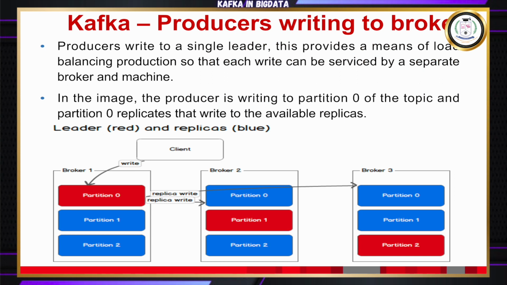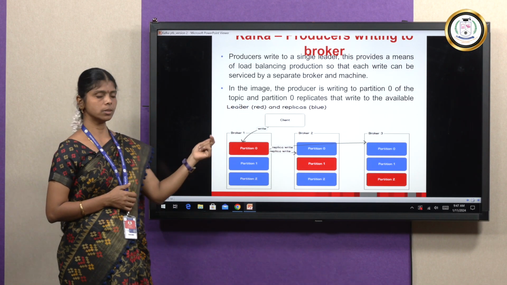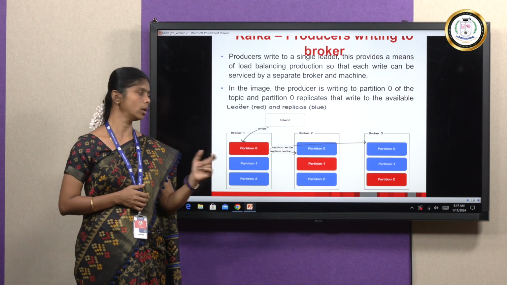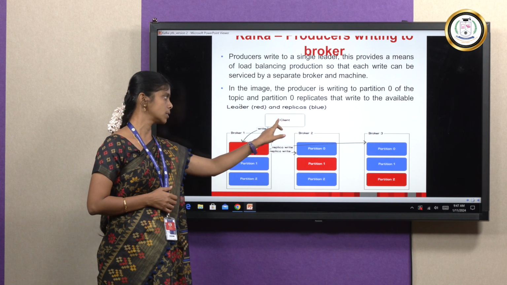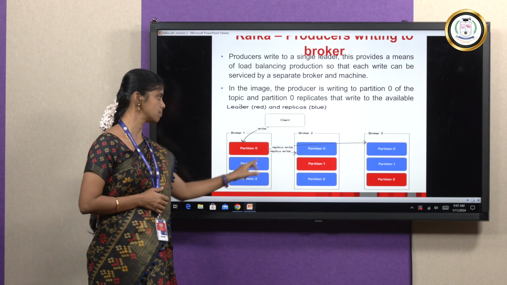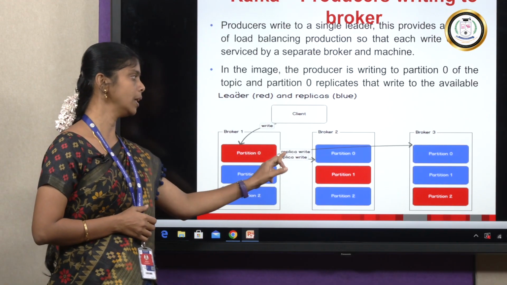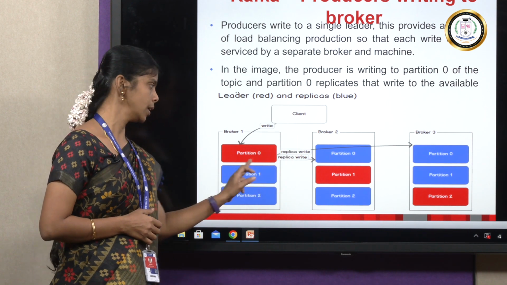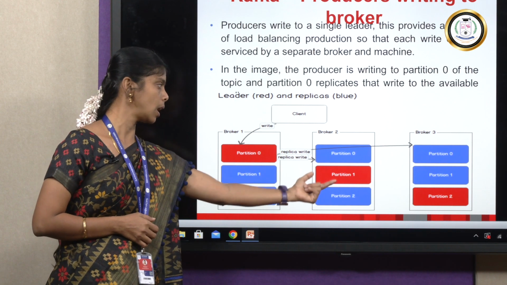Now, how do Kafka producers write to the broker? Each and every time, the producer can write only to the leader. Here the client, as a producer, will write to partition 0, which is present on broker 1. Each and every time the replica will be written to the next broker. Here red indicates the leader and blue indicates the replicas.